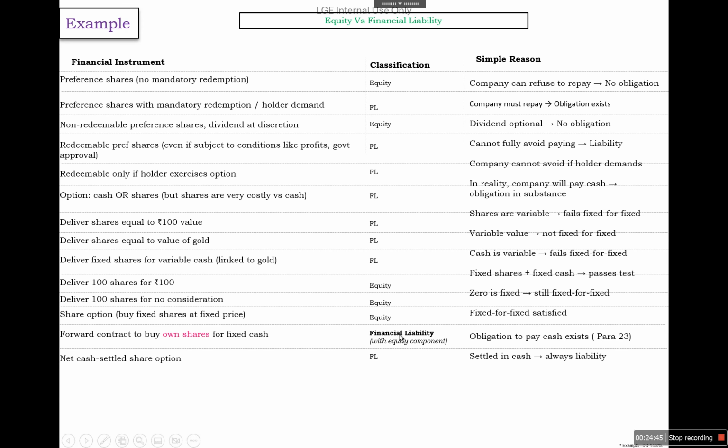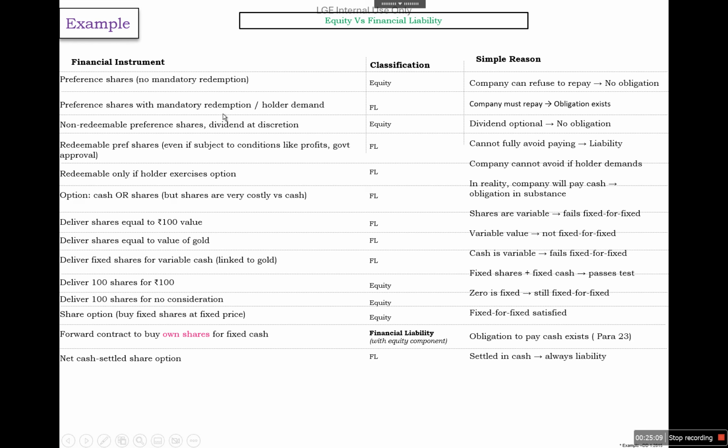So let's take some examples. Preference shares where there is no mandatory redemption. So it means it falls in the definition of equity, that there is no obligation to deliver cash or a financial asset. So it will be classified as equity. Next is preference shares with mandatory redemption or holder may demand.